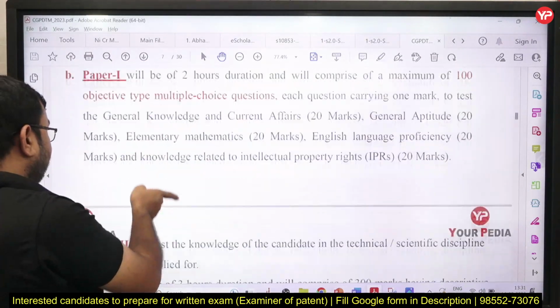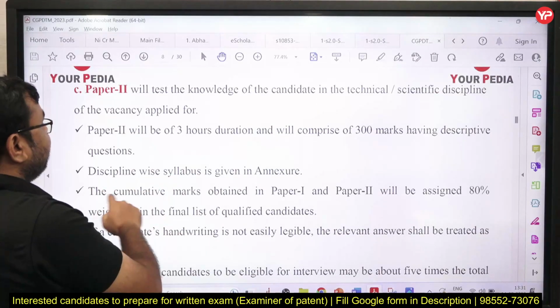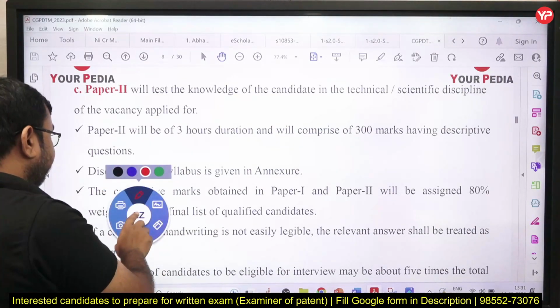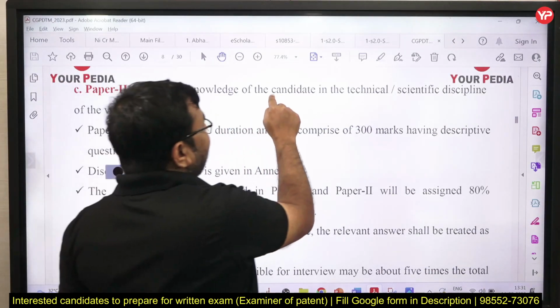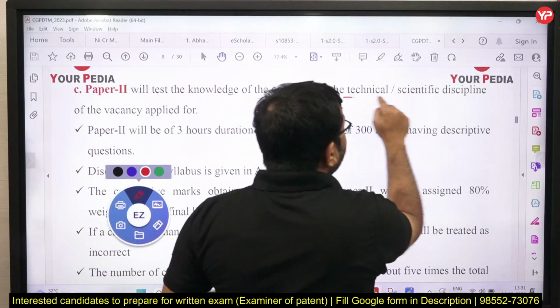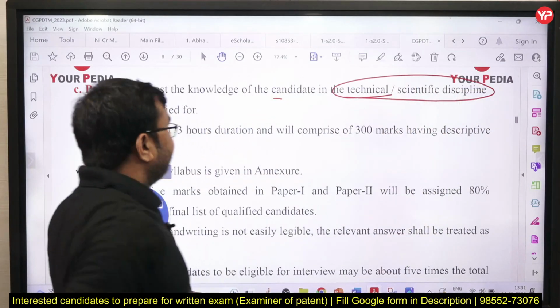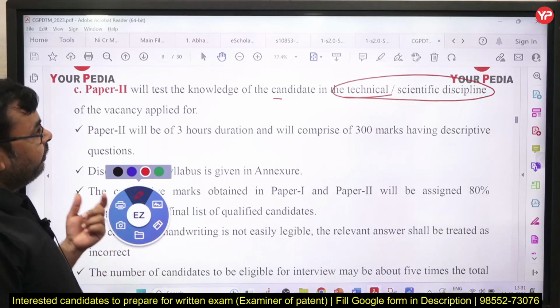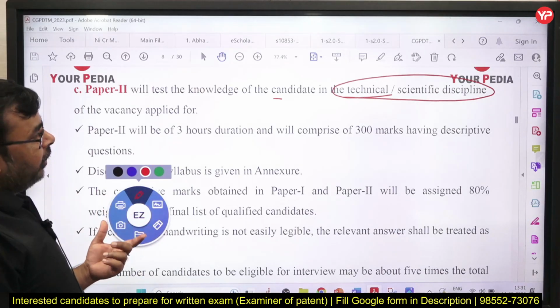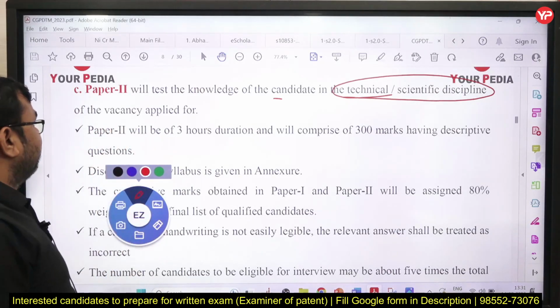Similarly, if I talk about paper 2, this is a descriptive type question paper, and it will test the knowledge of the candidate in technical and scientific details. If you are applying for a mechanical engineering post, then mechanical technical knowledge is tested by this question paper.